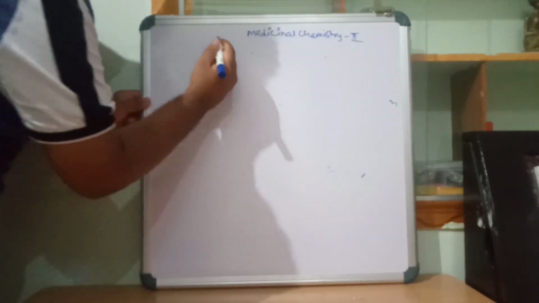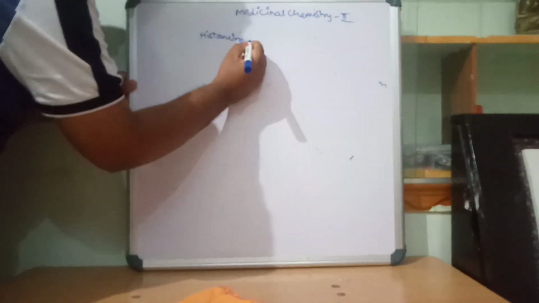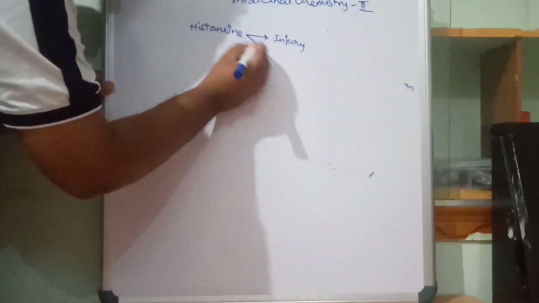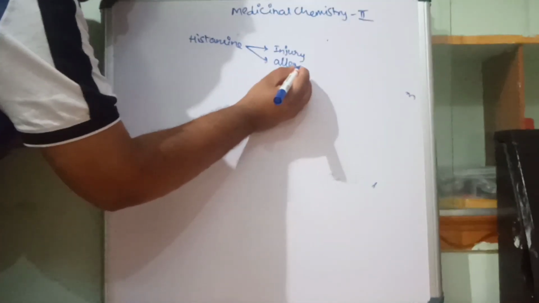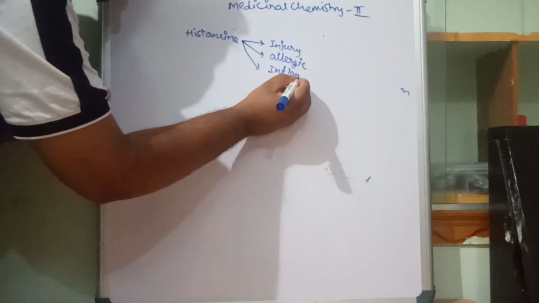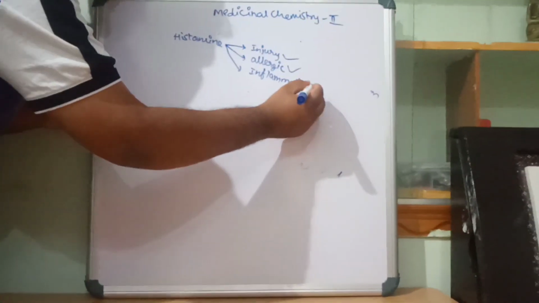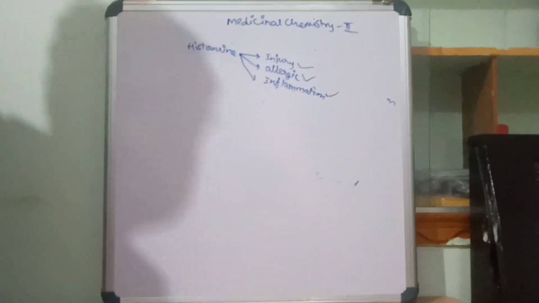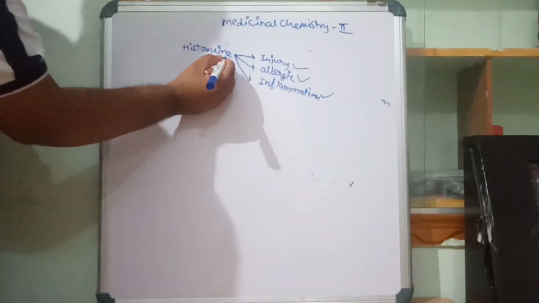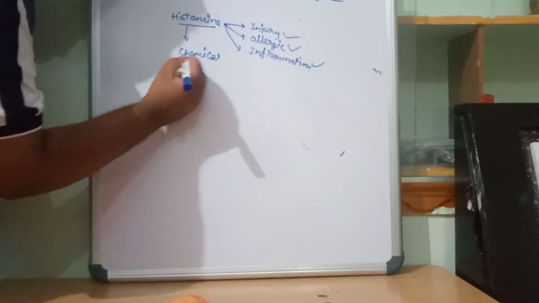Histamine is a chemical compound produced in response to injury, allergy, or inflammation. So histamine is a chemical compound, we said.